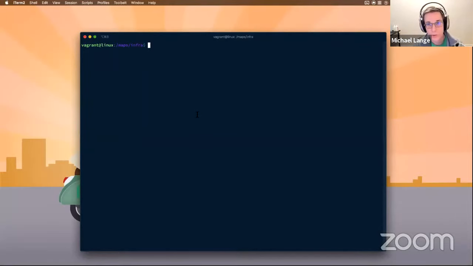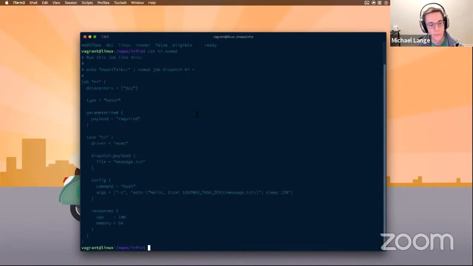All right, I'm in a terminal. First, let's just get a lay of the land. If I do nomad status, that'll tell me what jobs are running, currently none. If I do nomad node status, that'll tell me what nodes are in my cluster. It's just the one, which is this Vagrant box that I'm in. So then let's go ahead and run. Actually, let's first cat hi.nomad, just so you know there's nothing up my sleeves. It's here. I probably want this, so let's copy that too. And let's run it. So nomad run hi.